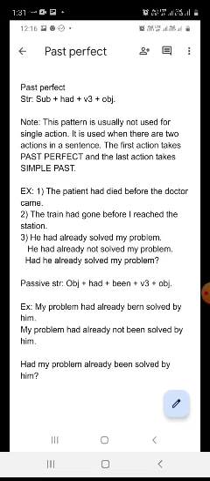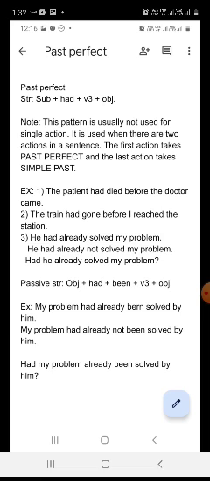Let us see the next example. The train had gone before I reached the station. How many actions are there in this sentence? Two actions, quite right. One action, the going of the train, and the second action, I reached. Now you tell me which action happened at first. Going of the train is the first action and I reached later than that. The train had gone before I reached the station.